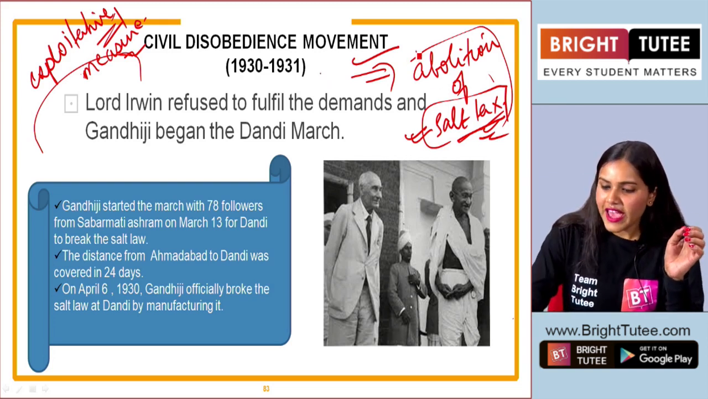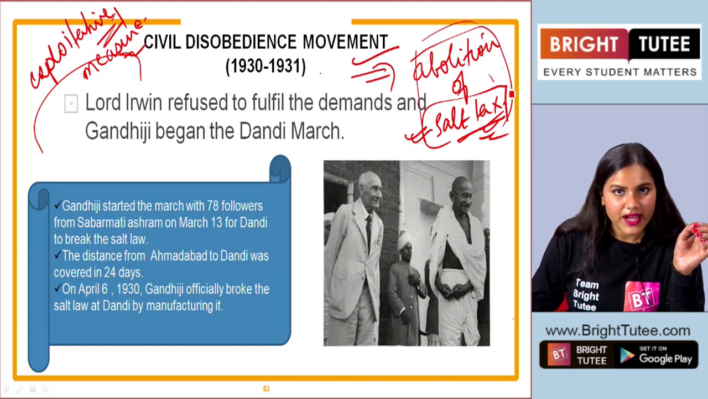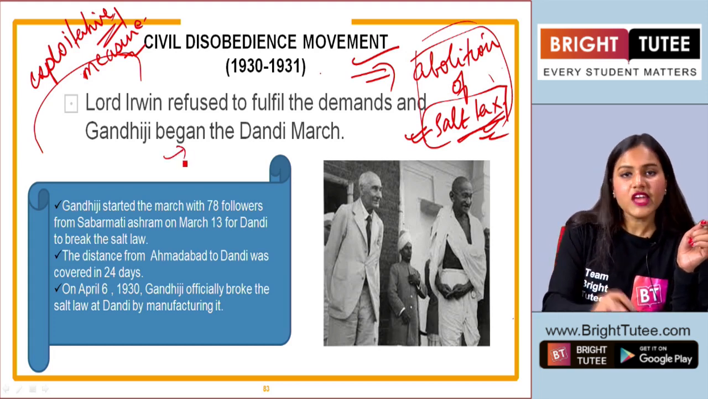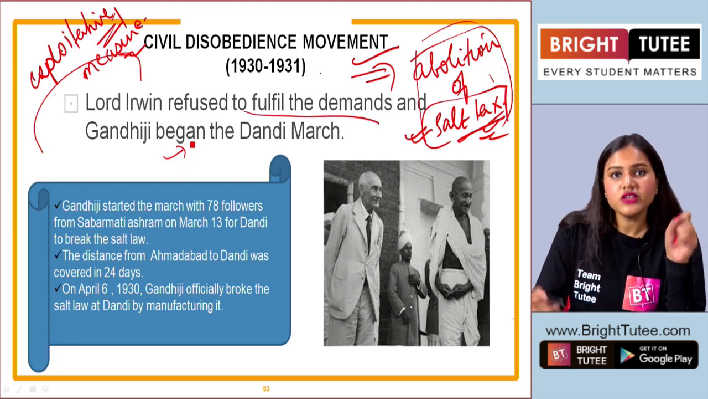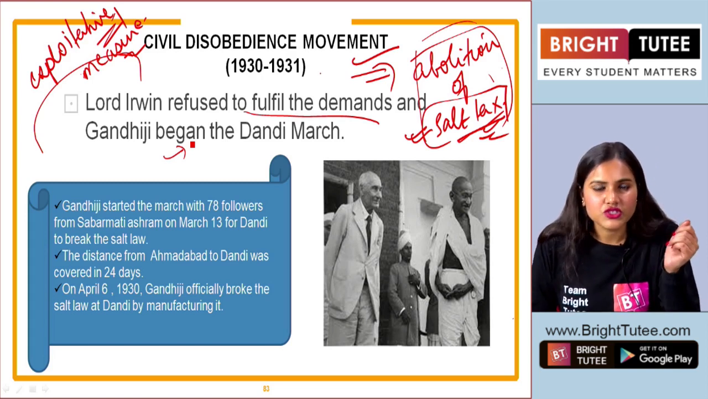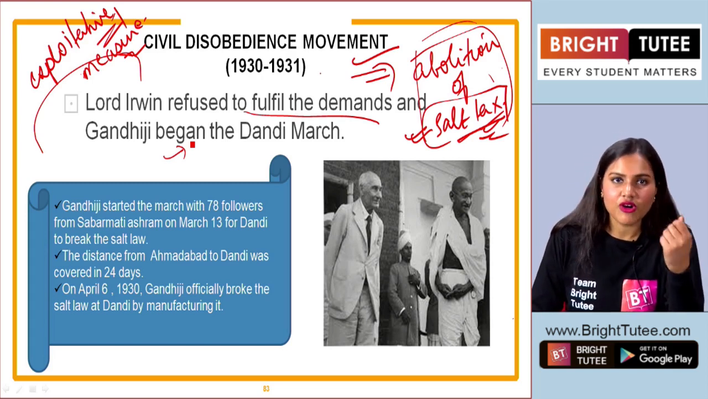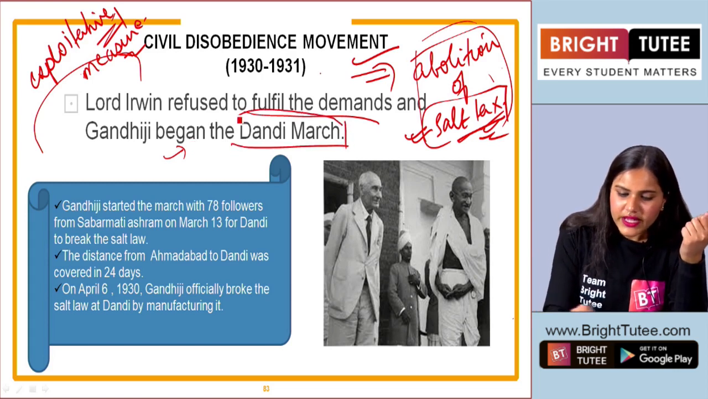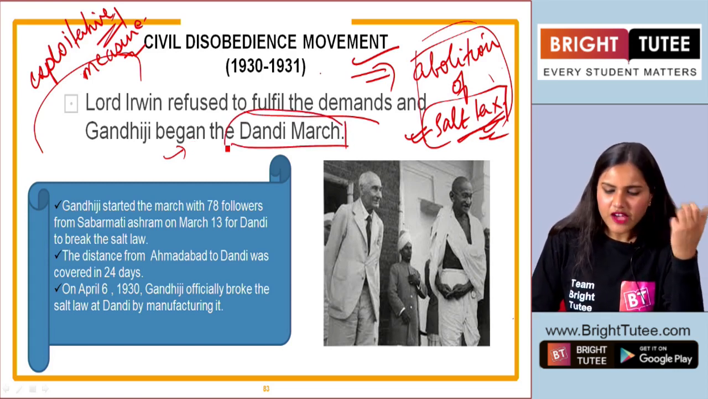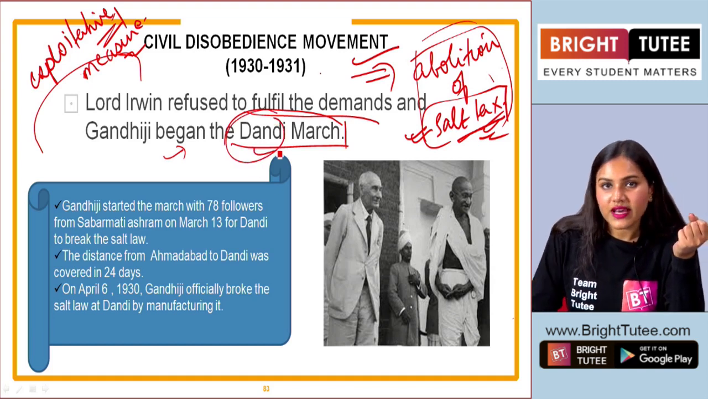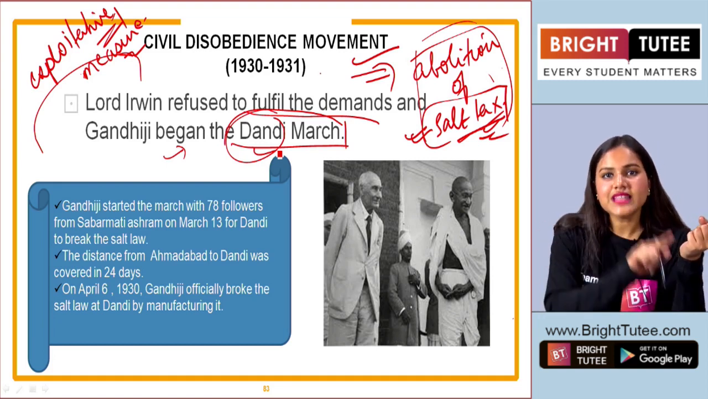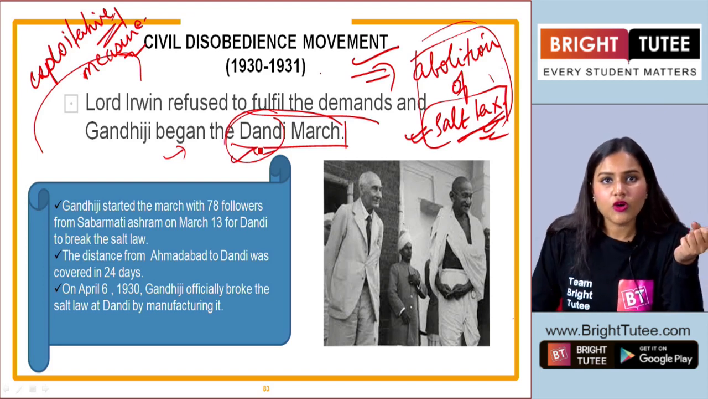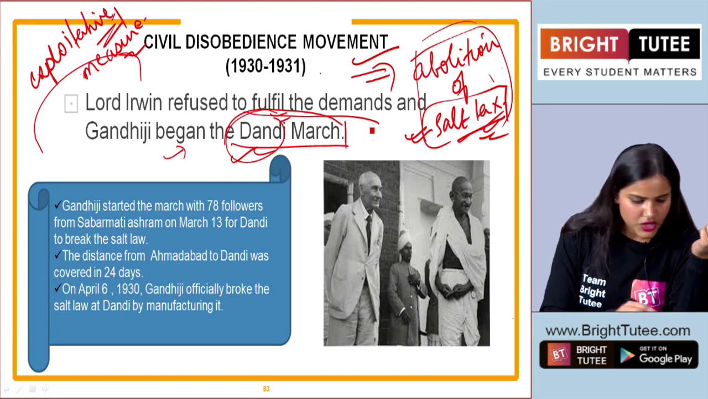So therefore, he emphasized the abolition of salt tax, and he also said that if Lord Irwin is not going to approve or fulfill the demands, then Gandhiji was going to begin the Dandi March, the salt satyagraha as we call it today. Now students, why are we calling it Dandi March here? Have you any idea? If not, we will understand why. Because Gandhiji started his march on foot from Sabarmati Ashram, and the salt law was broken at Dandi. Okay, the coastal region here in Gujarat.